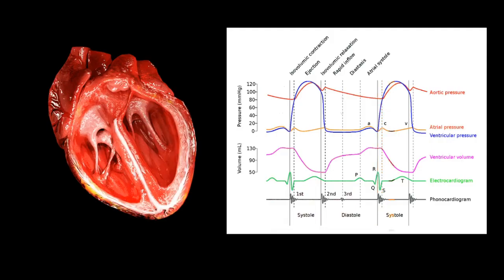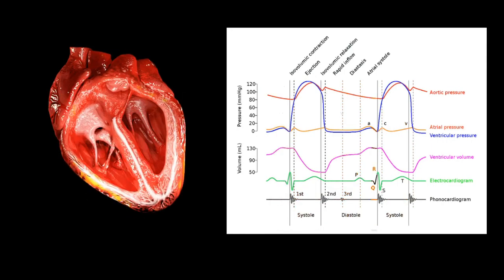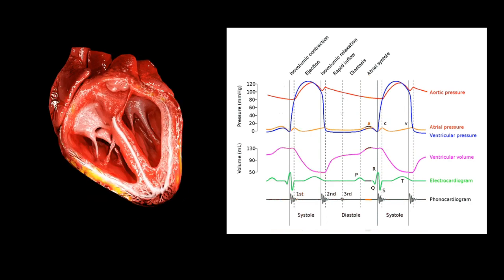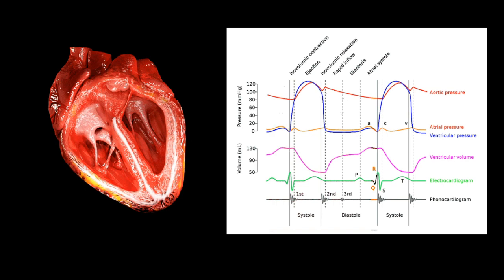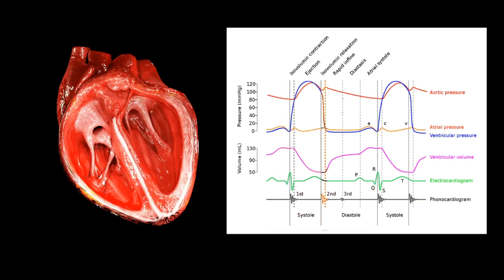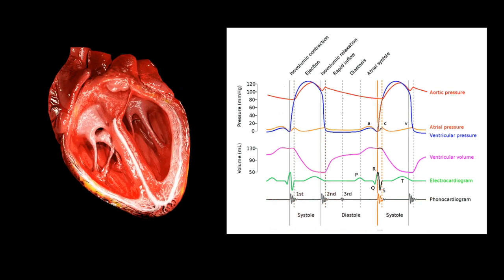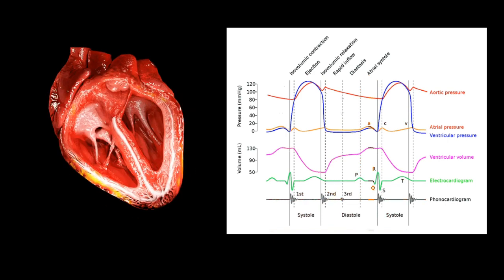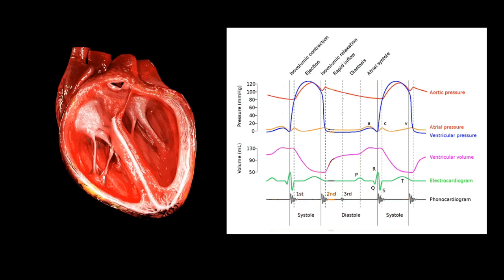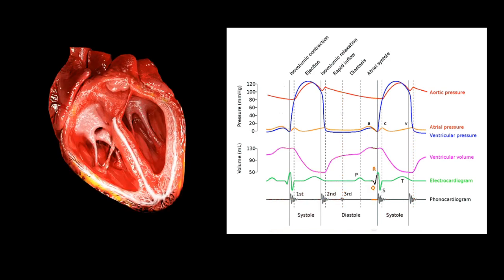Now first of all, what is the cardiac cycle? The cardiac cycle is a sequence of electrical and mechanical events occurring in the heart during a single heartbeat. Or in other words, the cardiac cycle is the set of cardiac events that occur from the beginning of one heartbeat to the beginning of the next heartbeat. That is the cardiac cycle, right?